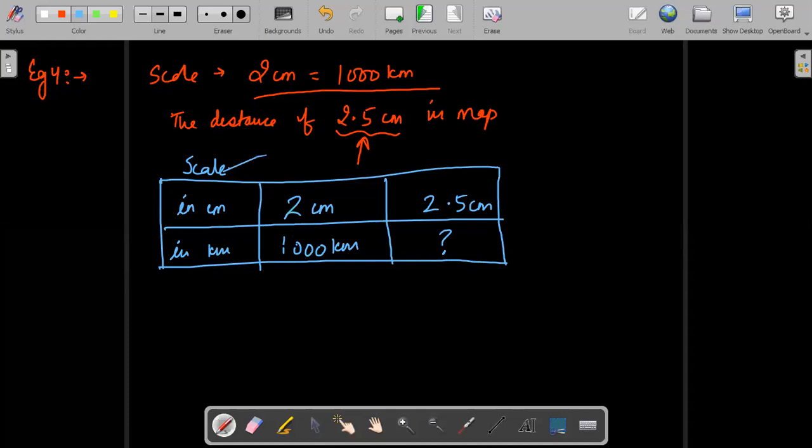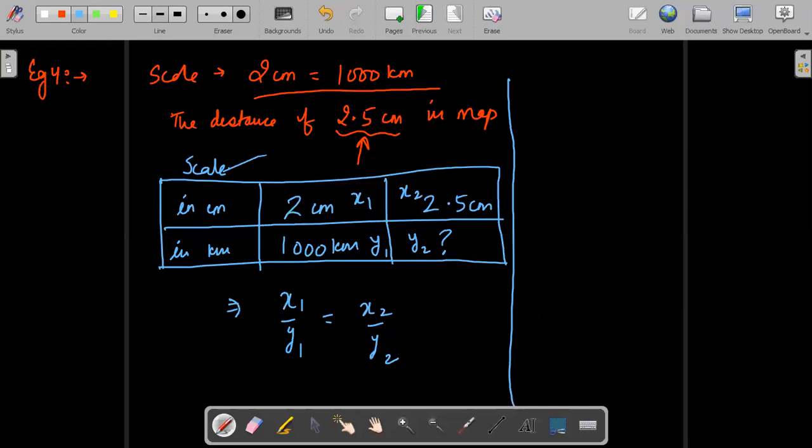Okay. Now, in this case of direct proportion, if this is x1, this is y1, this is x2, this is y2, I can say x1 upon y1 is equal to x2 upon y2. This is the formula for direct proportion. Class, this is the formula for direct proportion, and we can put the values and solve it very easily.